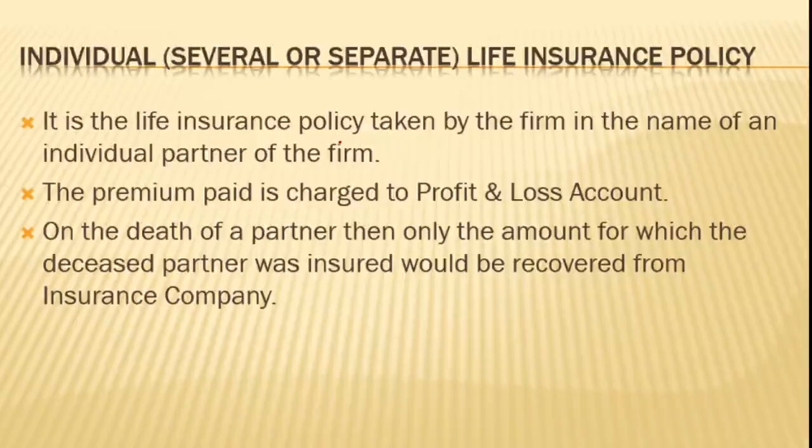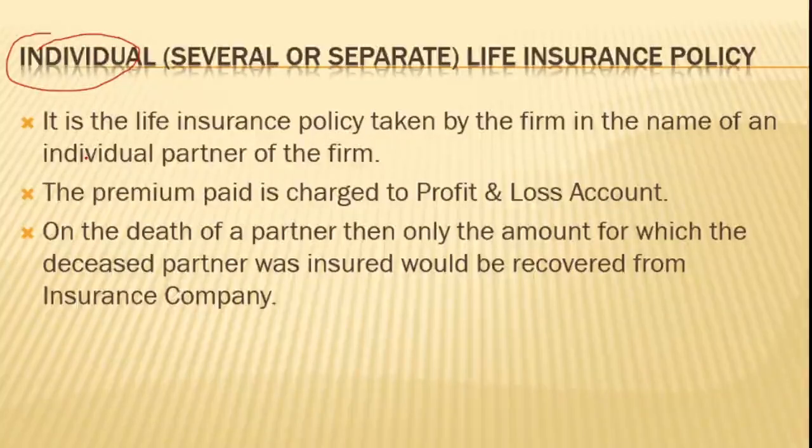There are two types of policy. One we call an individual, or several, or separate life insurance policy. If it is an individual policy, the policy is taken in the name of an individual partner.